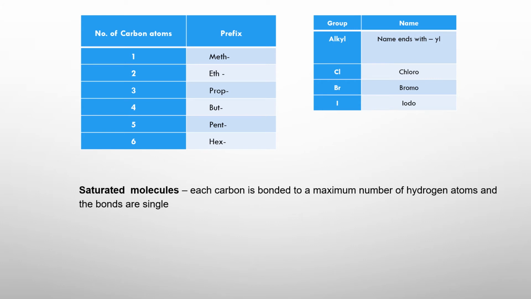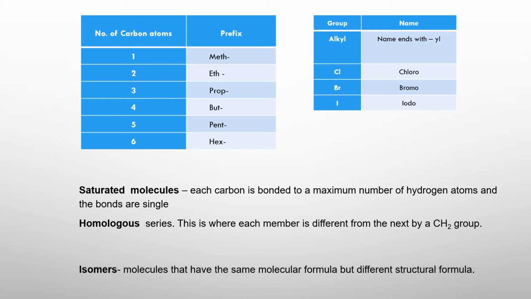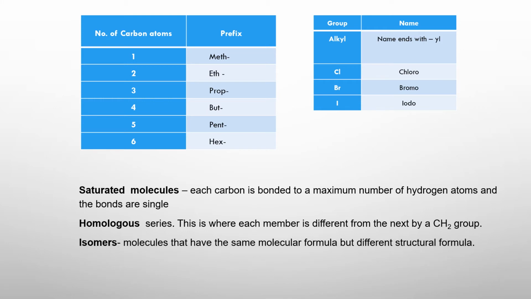So we have seen this definition. Saturated molecules are those which have single bonds, and here each carbon will have the maximum number of bonds. While a homologous series is where each member is different from the next by a CH2 group. Isomers are molecules which have the same molecular formula but different structural formula. So now let's look at the definitions of each of these terms and try to understand them in depth.